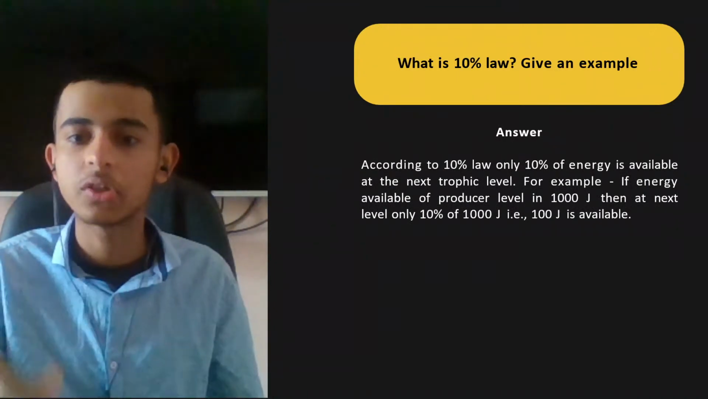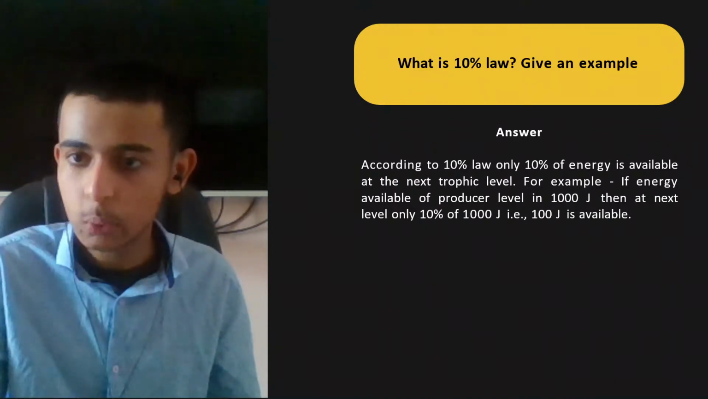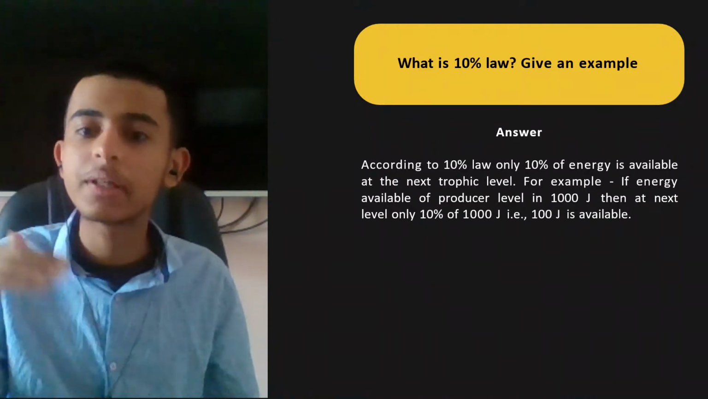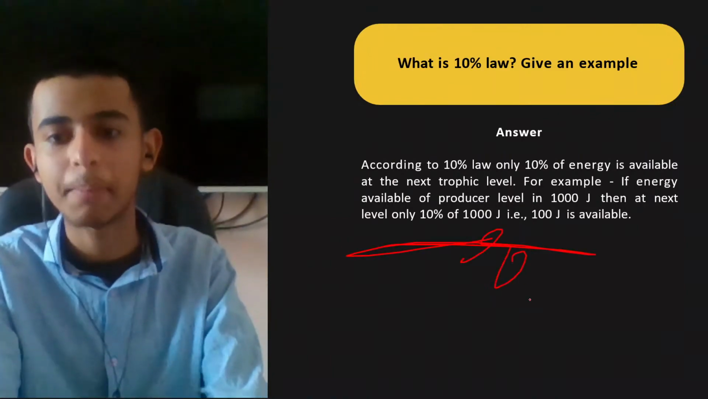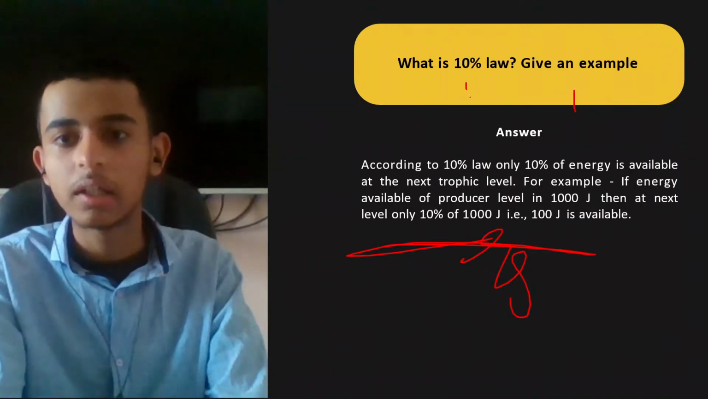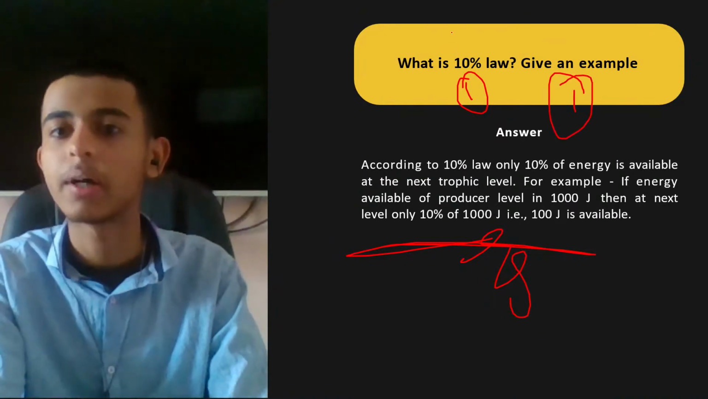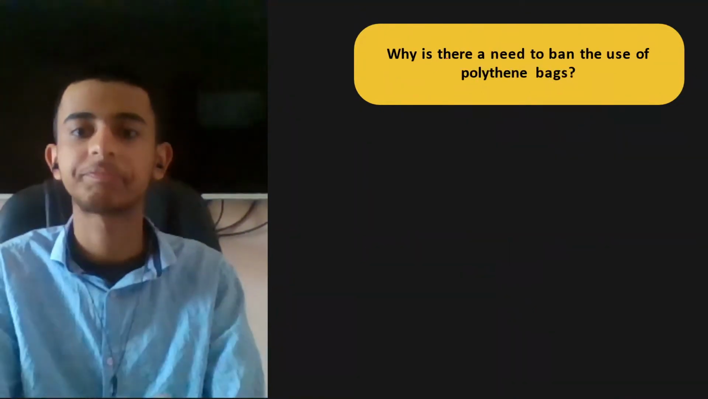For example, if energy available at the producer level is 1000 joules, then at the next level only 10% of 1000 joules, that is 100 joules, is available. I gave you this example also. Example will contain 1 mark. Definition will contain 1 mark. So it's a 2-marker question.